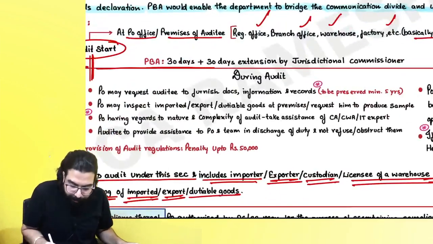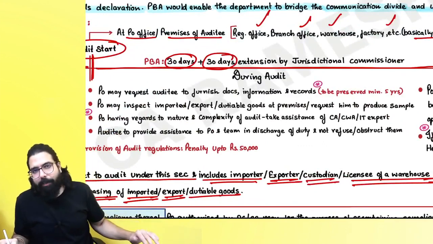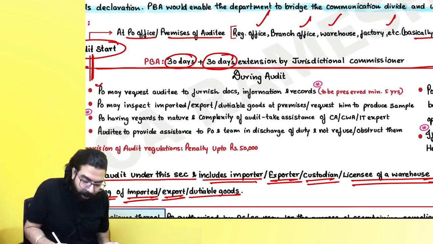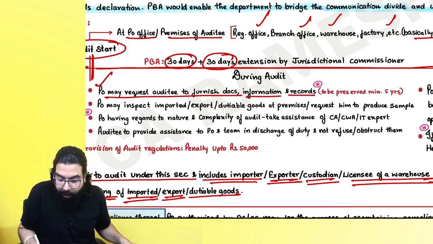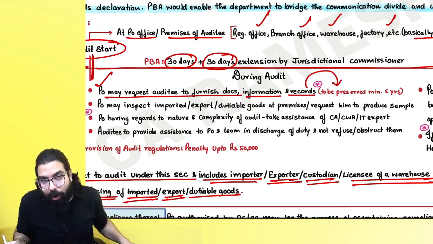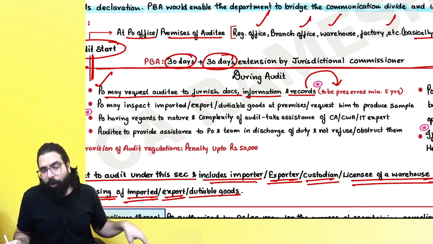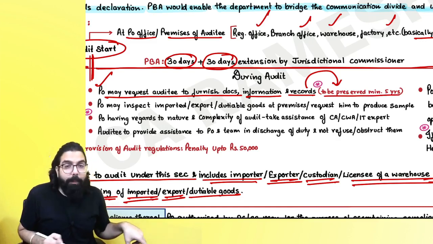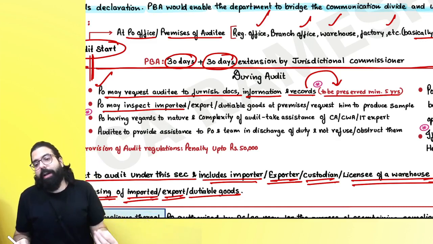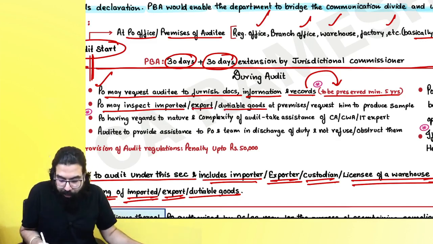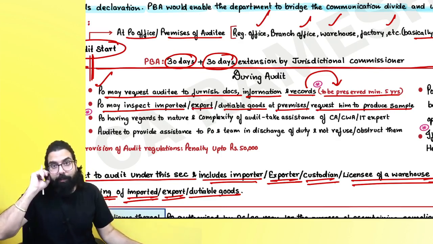Sir, whenever the premises based audit starts, they will wrap it up in 30 days, plus 30 days' further extension can be given by jurisdictional commissioner. During the audit, proper officer can request you to furnish document, information, record. Always remember, records in customs are also to be maintained. Basically, you maintain the records relating to your imported goods, export goods. Sir, it is to be maintained for how many years? 5 years. And sir, proper officer may also inspect the imported goods, export goods, dutiable goods at the premises, and also sir, he can request you to give him some samples.